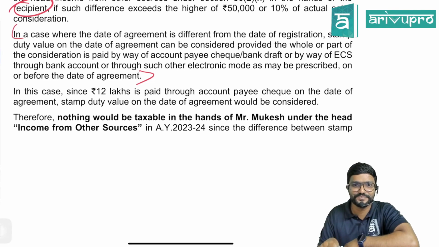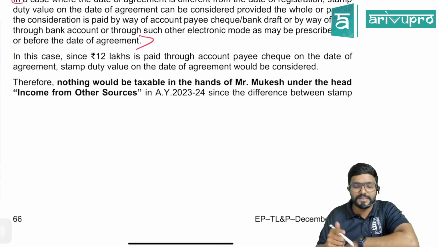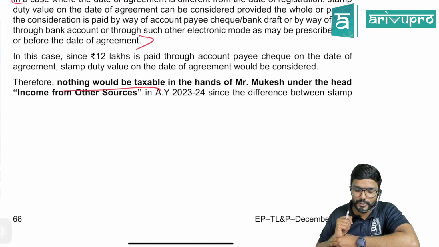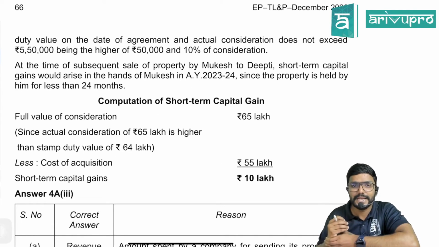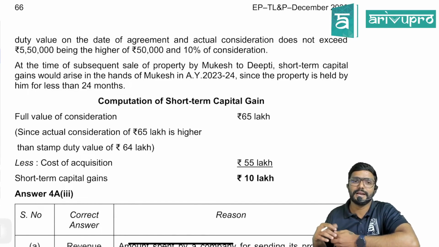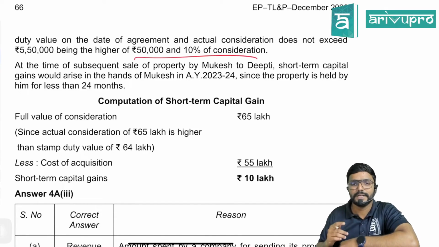Please be careful. Therefore, nothing would be taxable in the hands of Mukesh under the head income from other sources in assessment year 23-24, since the difference between the stamp duty value on the date of agreement and the actual consideration does not exceed 5,50,000, being the higher of 50,000 and 10% of the consideration.